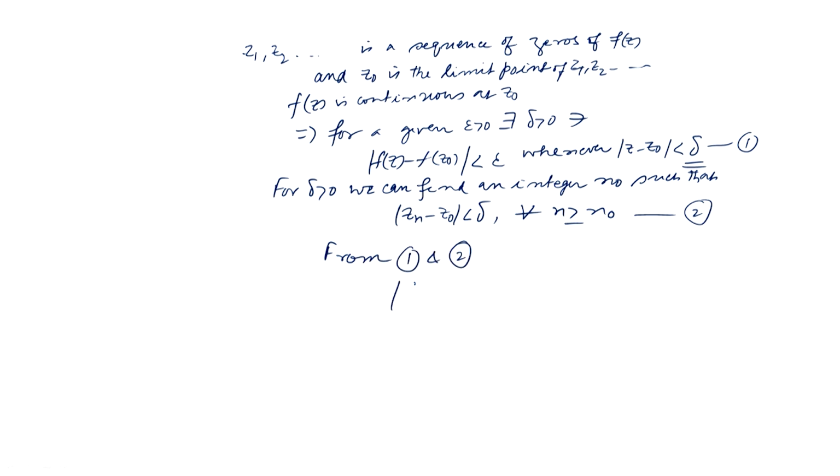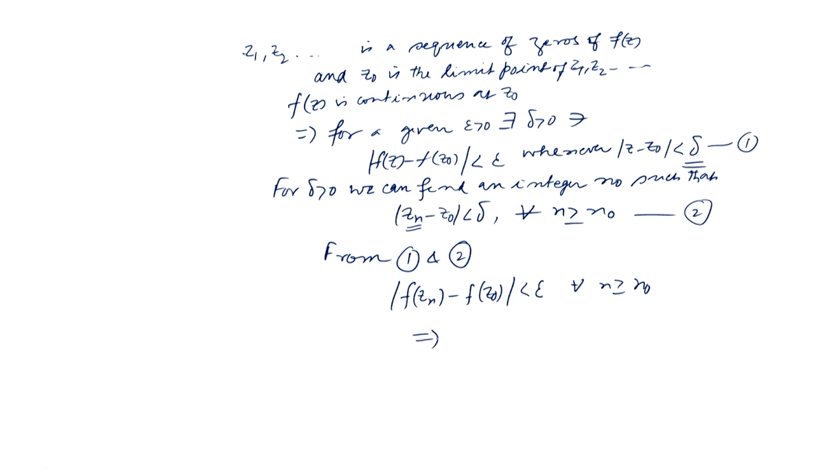we find that mod of f(zn) minus f(z naught) is less than epsilon for all n greater than or equal to n naught, because all these points zn for which n is greater than or equal to n naught are at a distance less than delta from z naught. And so, by the definition of continuity, mod of f(zn) minus f(z naught) is less than epsilon.